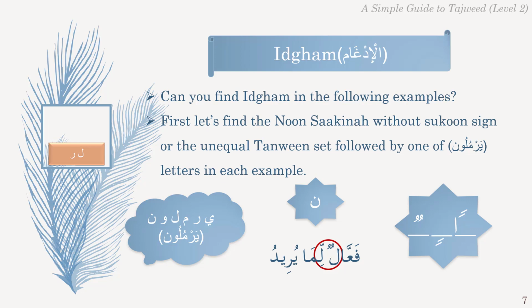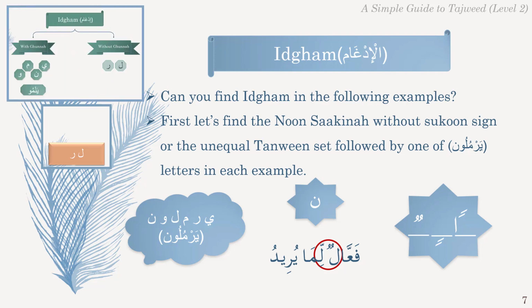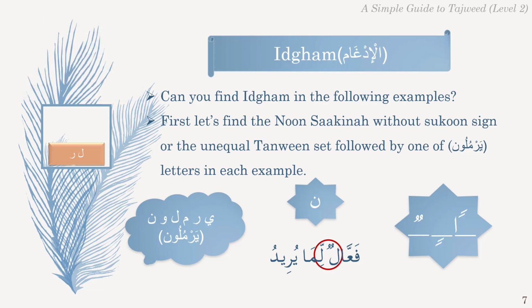But since the Laam is not from the Yanmu letters, the Idgham will be without Ghunnah, as the Noon has completely merged with both its nasal and tongue parts into the Laam. Therefore, we will not hear nasal sound, and the tongue will not go to the point of articulation of the Noon.